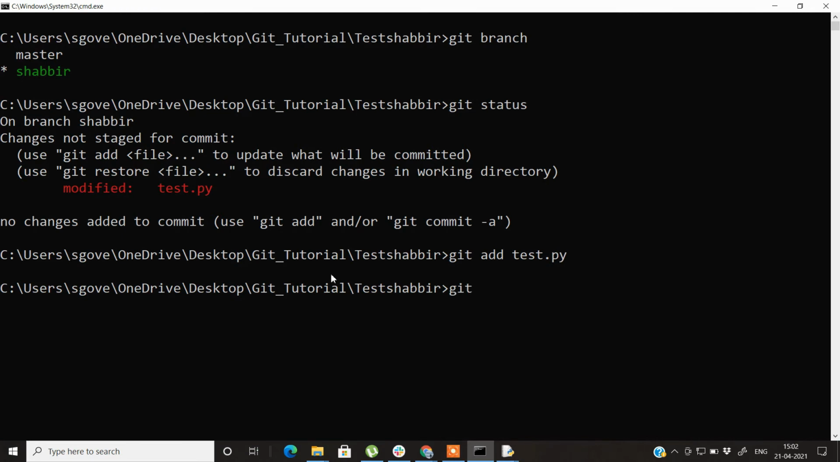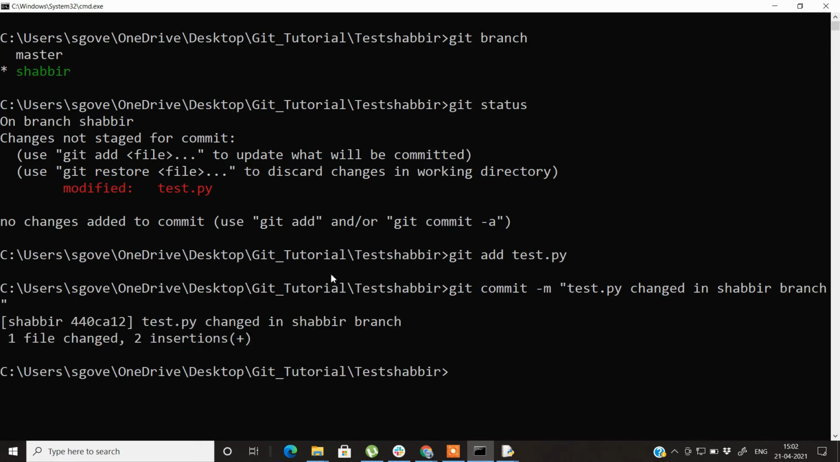Now let's add the commit to the local branch. So git commit -m, and let's write a message: test.py changed in Shabbir branch. It shows that it has been done. So let's check the git log again.